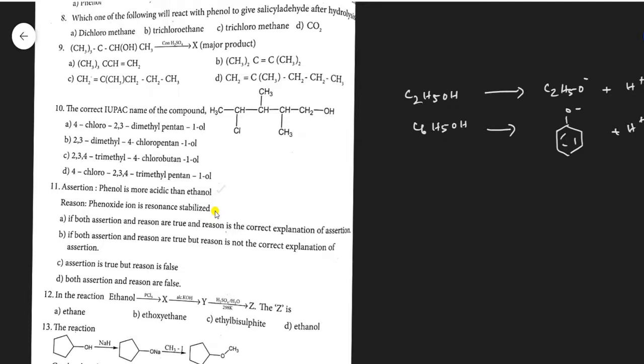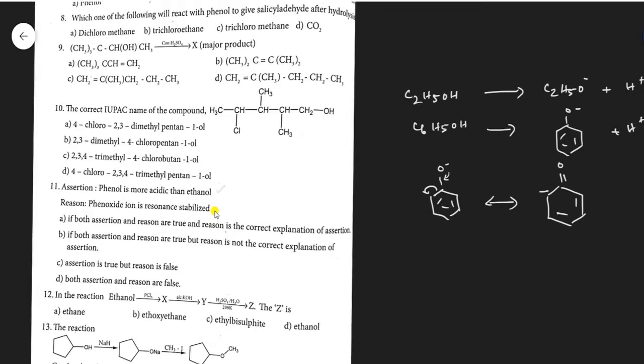Why it is correct? In case of the ethoxide ion and phenoxide ion, the phenoxide ion is more stabilized by the resonance. By means of resonance, it has more structures. So this will be double bond, and the electrons come here, and here the bond is present.